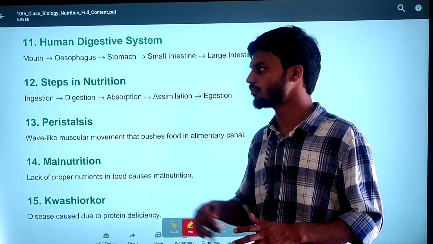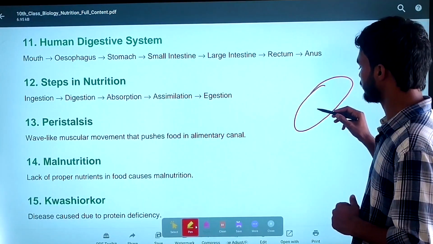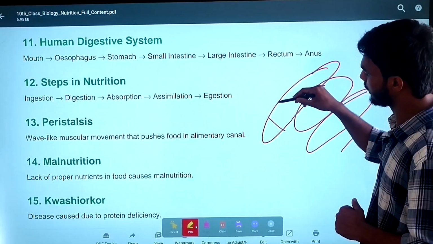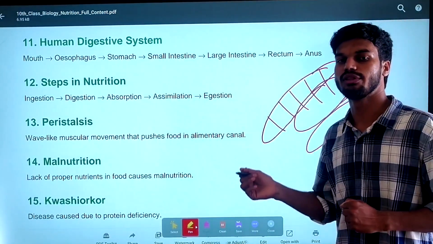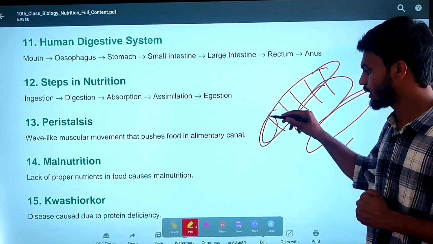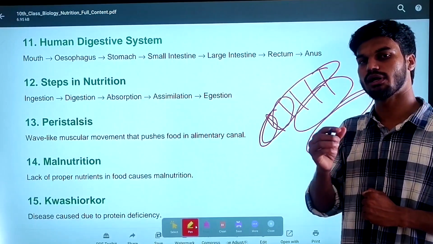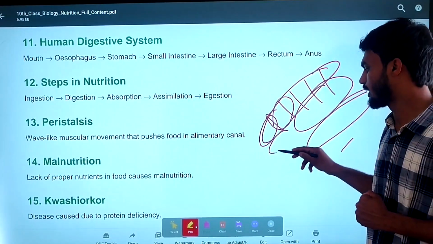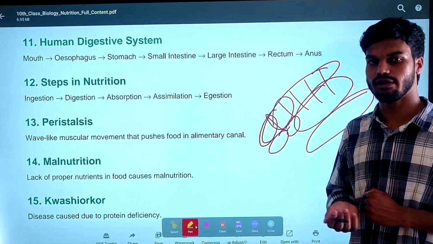Whenever food enters the mouth, it is mixed with saliva from the salivary glands. It is broken down into smaller, simpler pieces with the help of our teeth and the upper and lower jaw. During that mixing, it is mixed with the salivary enzyme.